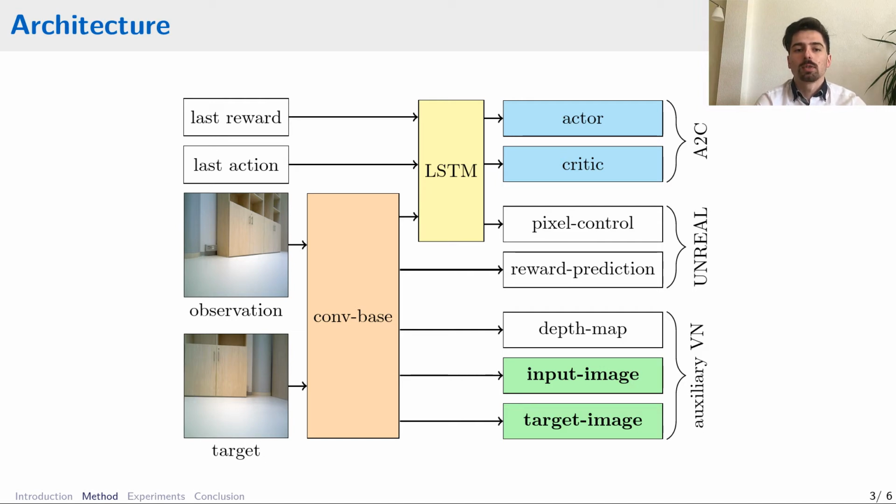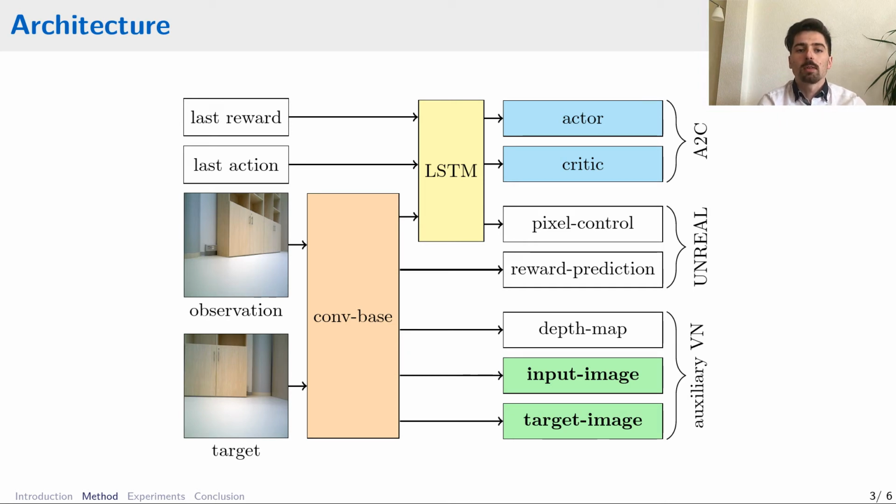And the first two auxiliary tasks, the pixel control and the reward predictions, are taken from the Unreal method published by Jaderberg in the year 2016. The pixel control task trains another policy that outputs the color of each pixel if a specific action was taken, and the reward prediction outputs the next reward.